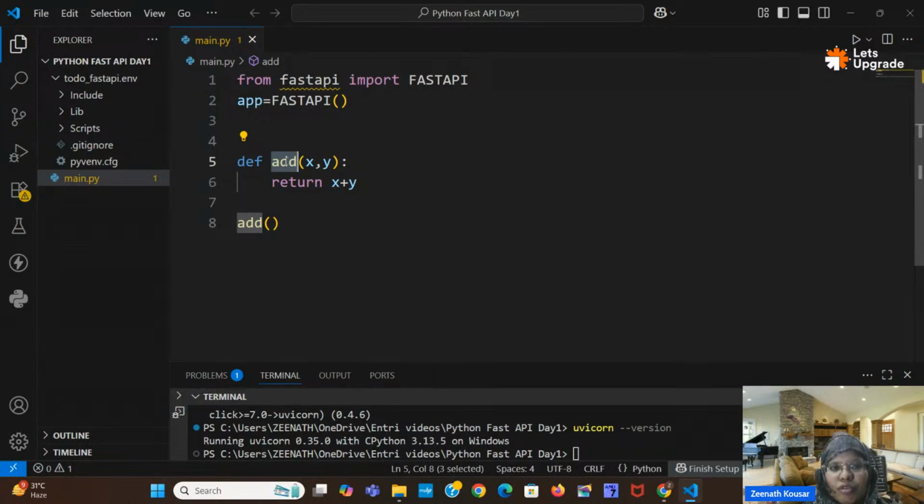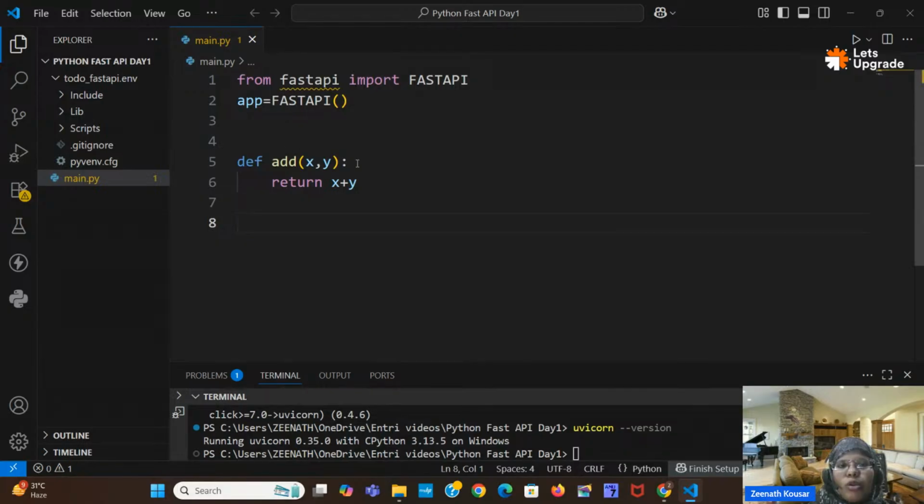Here add is one function name, def is just a keyword. A function is some block of code to perform some task. Suppose I want to add 4 comma 5, then I can pass 4 comma 5 here. I can give 6 comma 7 as well. It will add any two numbers the user gives and return the addition. So it will return 9 and it will return 13. Instead of writing this logic or group of lines again and again, you can add it into a function and call it whenever needed. You can add the total logic inside the function.